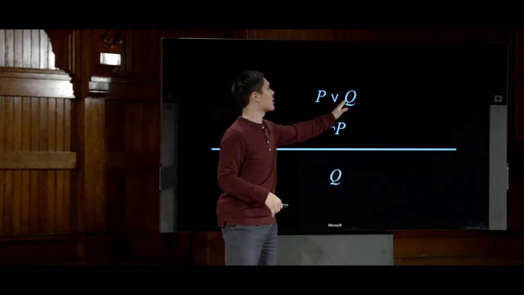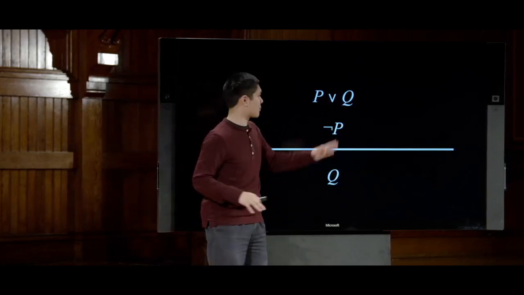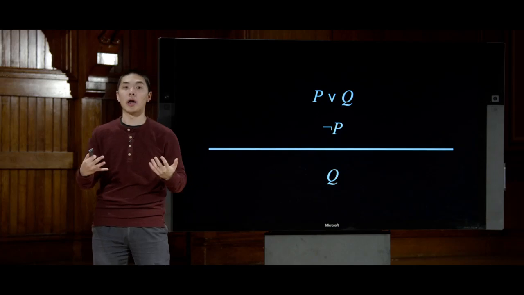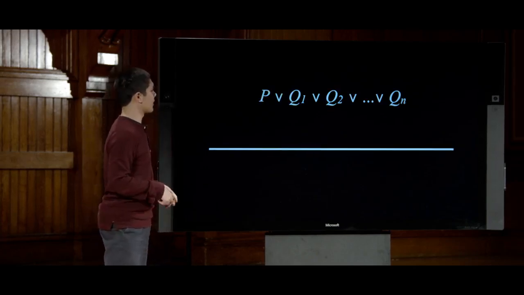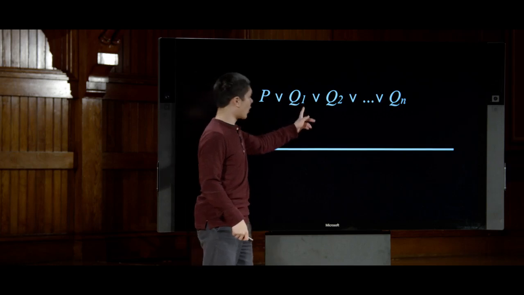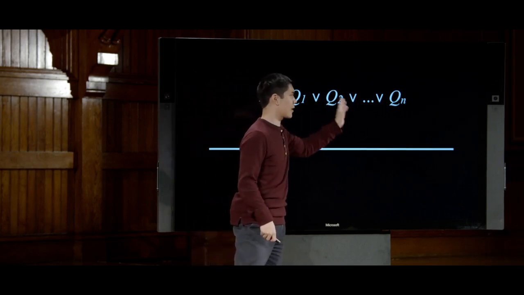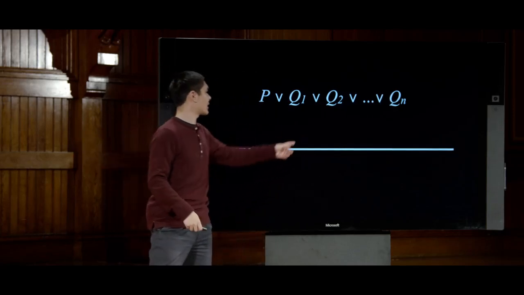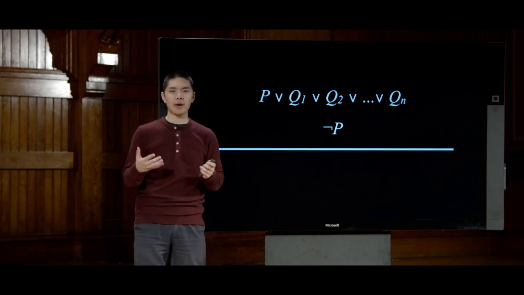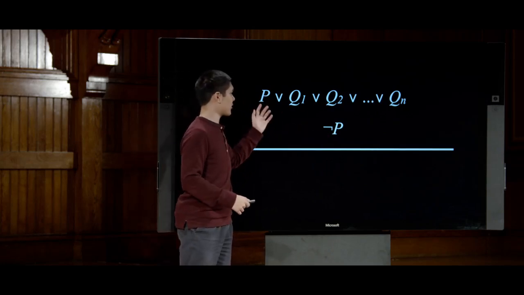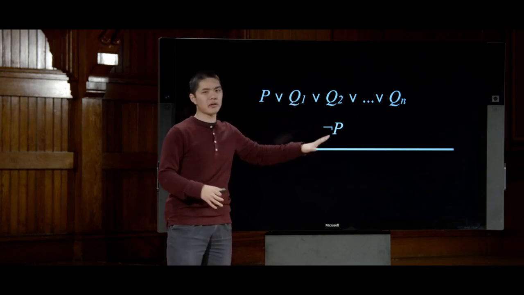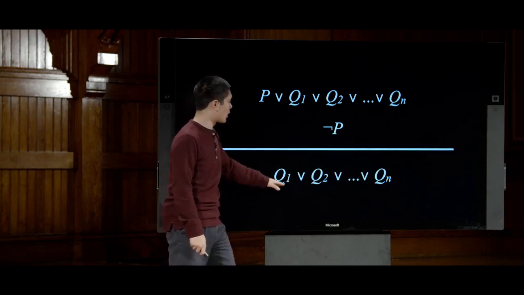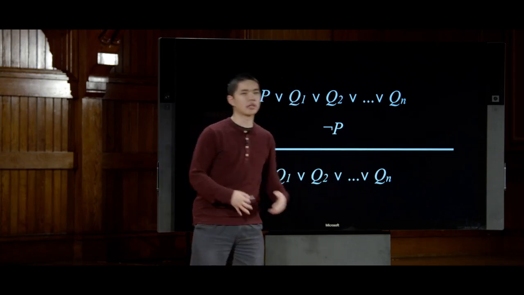This Q right here doesn't need to just be a single propositional symbol. It could be multiple, all chained together in a single clause, as we'll call it. So if I had something like P or Q1 or Q2 or Q3, so on and so forth, up until Qn, so I had n different other variables, and I have not P, well, then what happens when these two complement each other is that these two clauses resolve, so to speak, to produce a new clause that is just Q1 or Q2 all the way up to Qn.